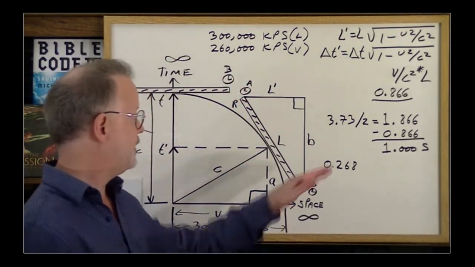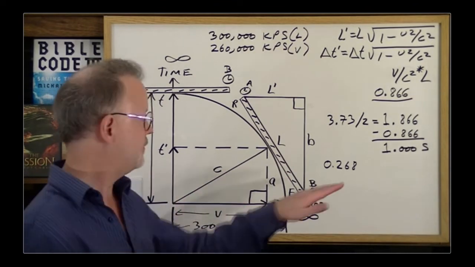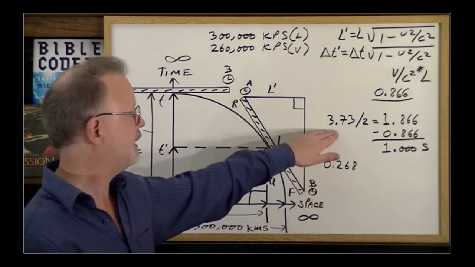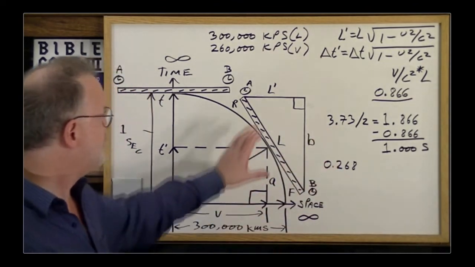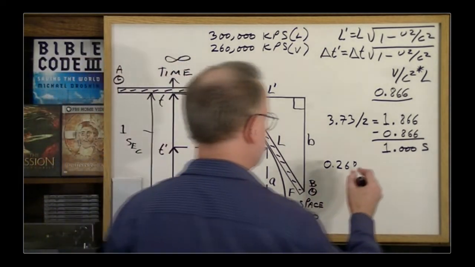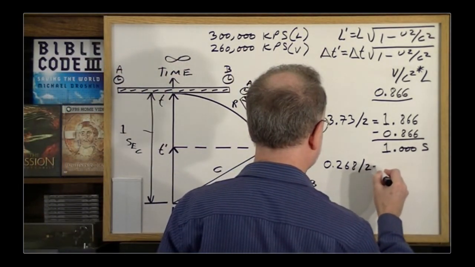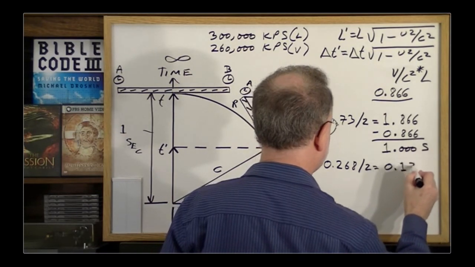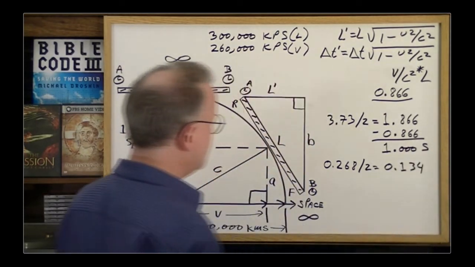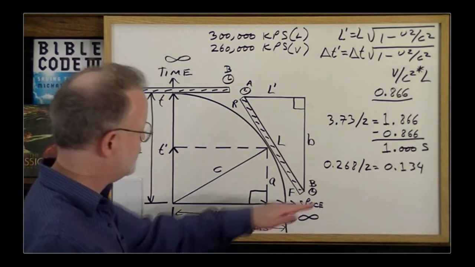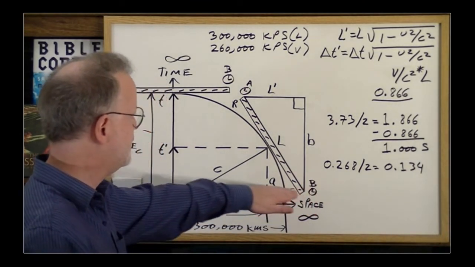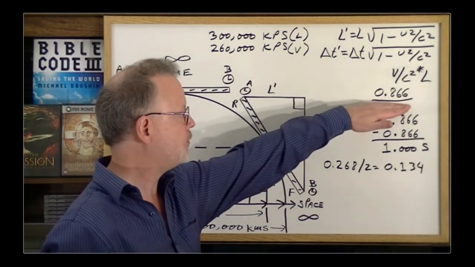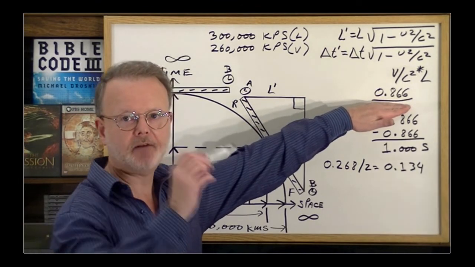So to an external observer, he sees it going from the front to the rear in a very short time period, not like the other way around. But on board, of course, they would only measure half of that. So you divide that by 2, which equals 0.134. But not to forget the clocks are not synchronized. When Mr. B releases it at 12 o'clock midnight, Mr. A's clock already says 0.866 after midnight.